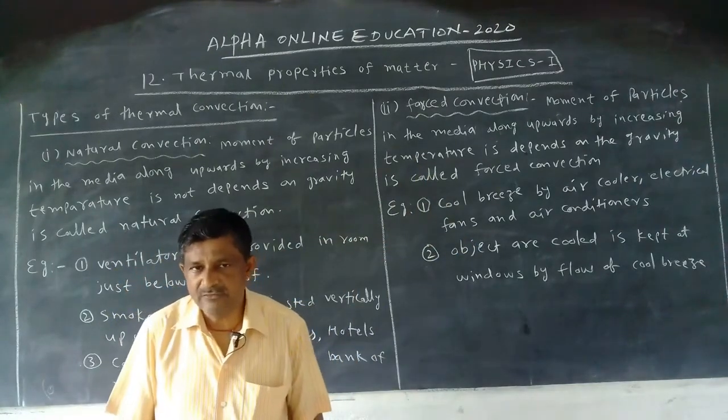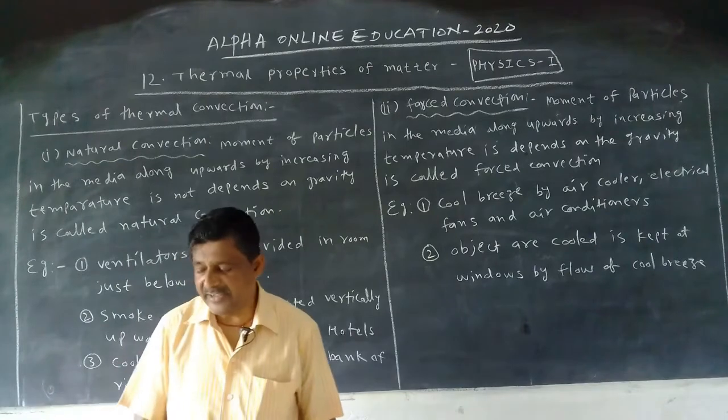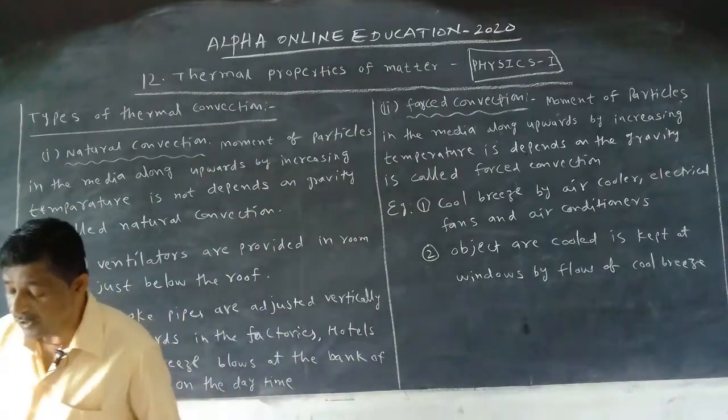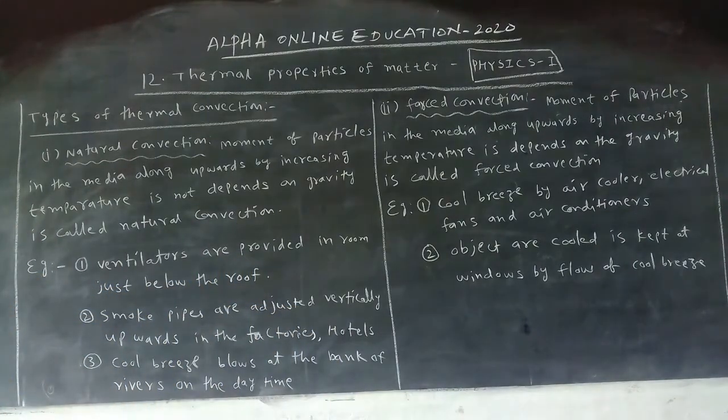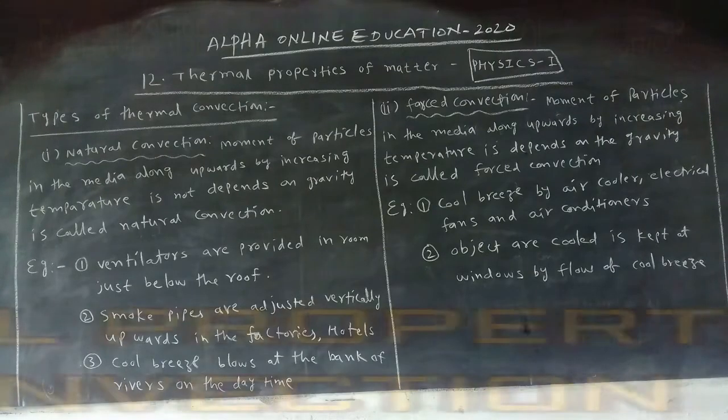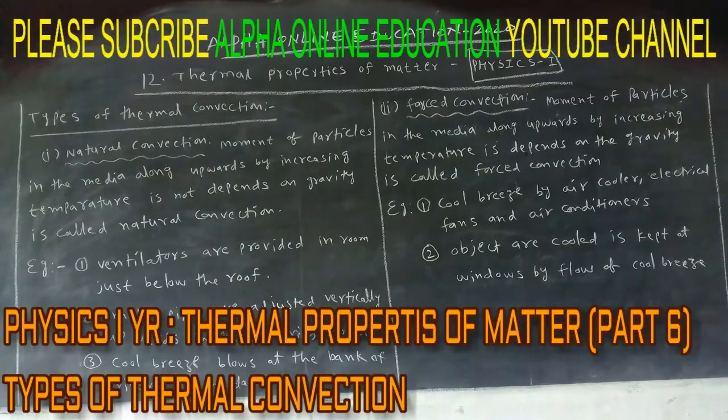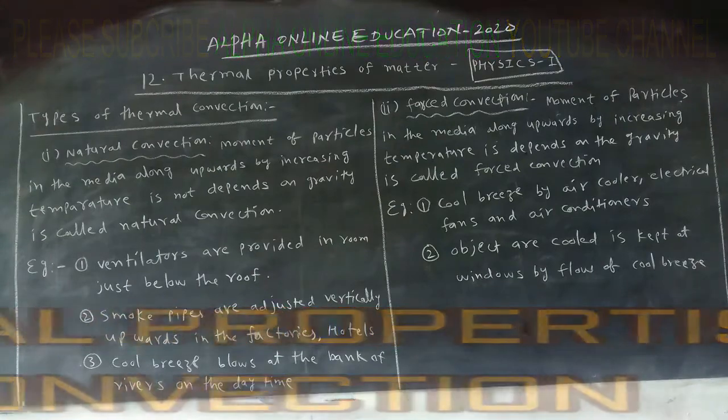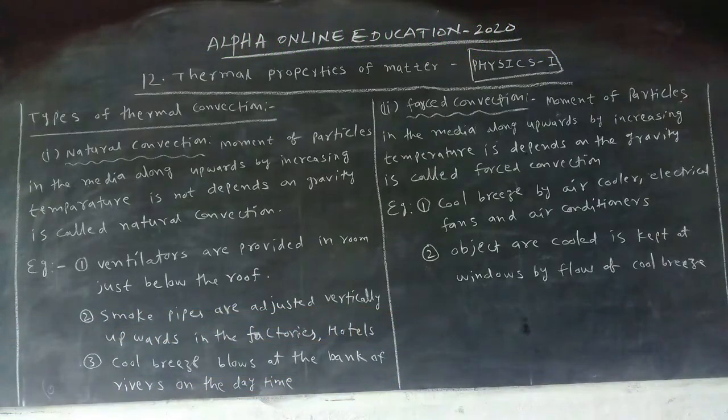The electrical fan gives the cool breeze by natural convection or forced convection? Answer is forced convection. Okay, convections are how many types? Two types: natural convection and forced convection. In natural convection, the motion of the particles or liquid or gas molecules depends on gravity, but for forced convection it does not depend on gravity.